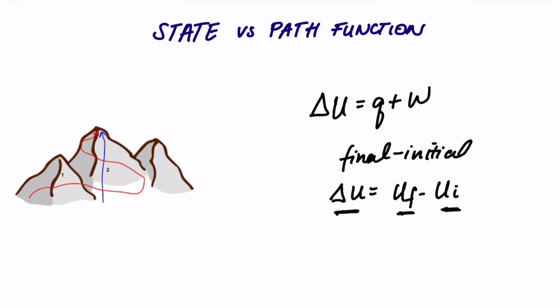So the way a system moves from state 1, the U initial, to state 2, U final, can happen through many different processes or paths or combinations of our two variables here, Q and W. And so that's what makes this a state function and these two path functions, because you can have different paths that you can take, or a higher Q and a lower W, or a higher W and a lower Q. These are different combinations or different paths.